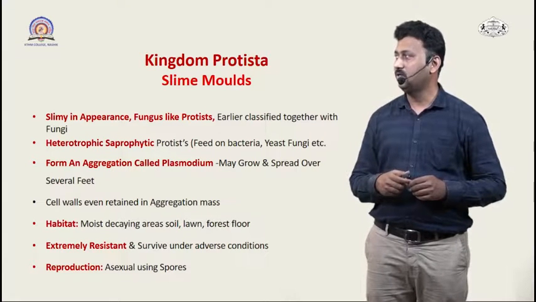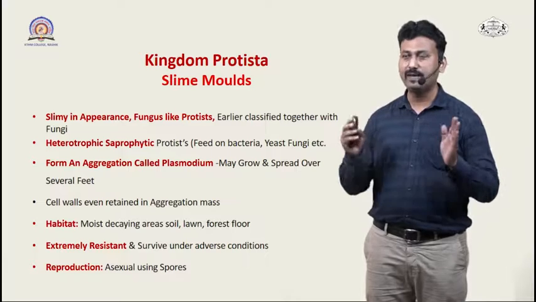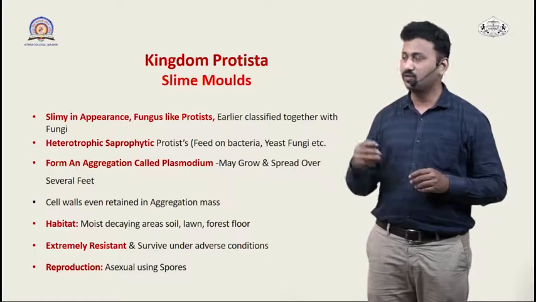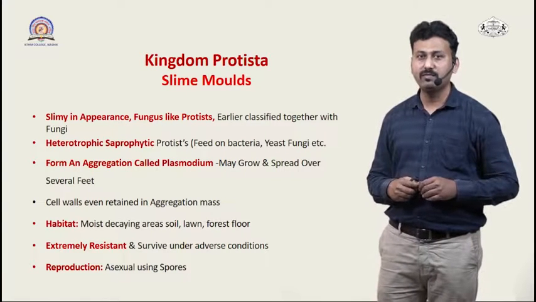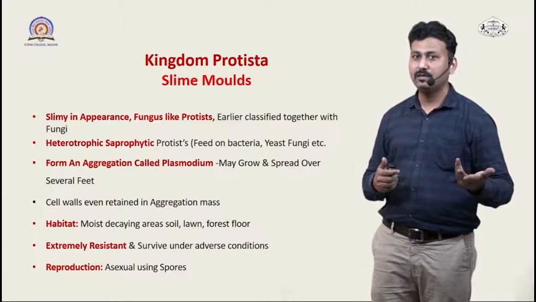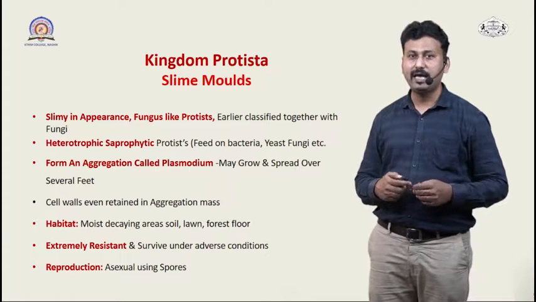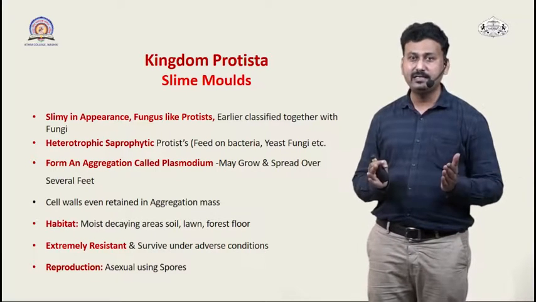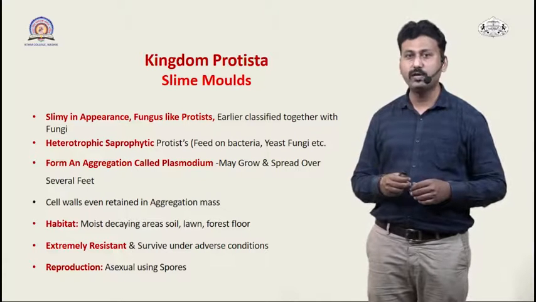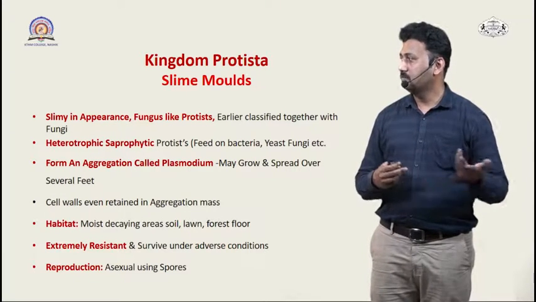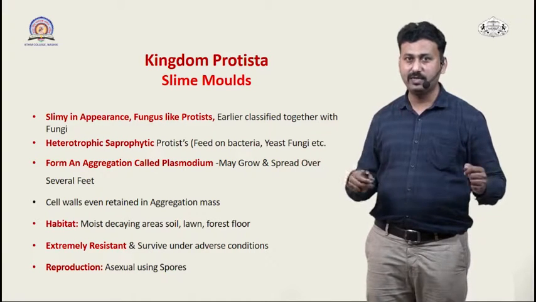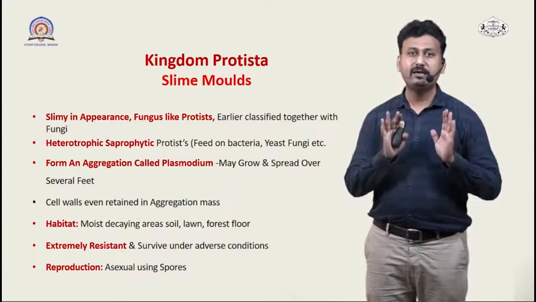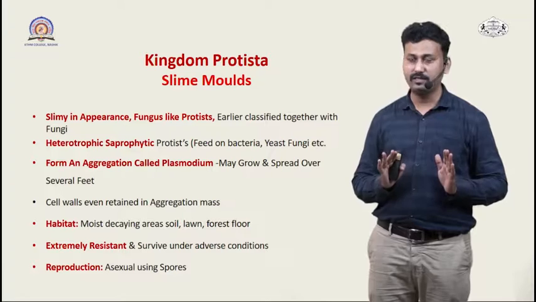Then you have the heterotrophic saprophytic protists. You call them heterotrophic organisms, and they are basically saprophytes, that means decomposers. So they depend on other organisms for their food requirement. They can feed on the bacteria, yeast and fungi which are present in the soil. Sometimes they even form aggregates. Such aggregates are referred to as plasmodium, and they may grow for several feet. In the next slide I will show you a picture. The cell wall is retained even when they are living in the aggregation condition.